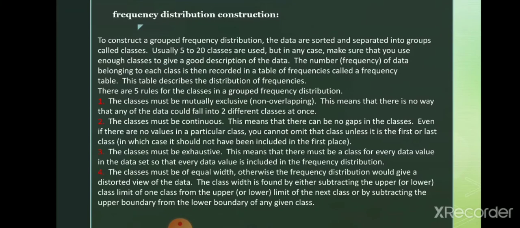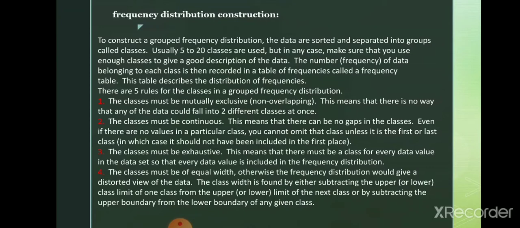Now how do we construct the frequency distribution for grouped data? To construct a frequency distribution for grouped data, the data are sorted and separated into groups called classes. Usually 5 to 20 classes are used, but in any case make sure that you use enough classes to give a good description of the data.